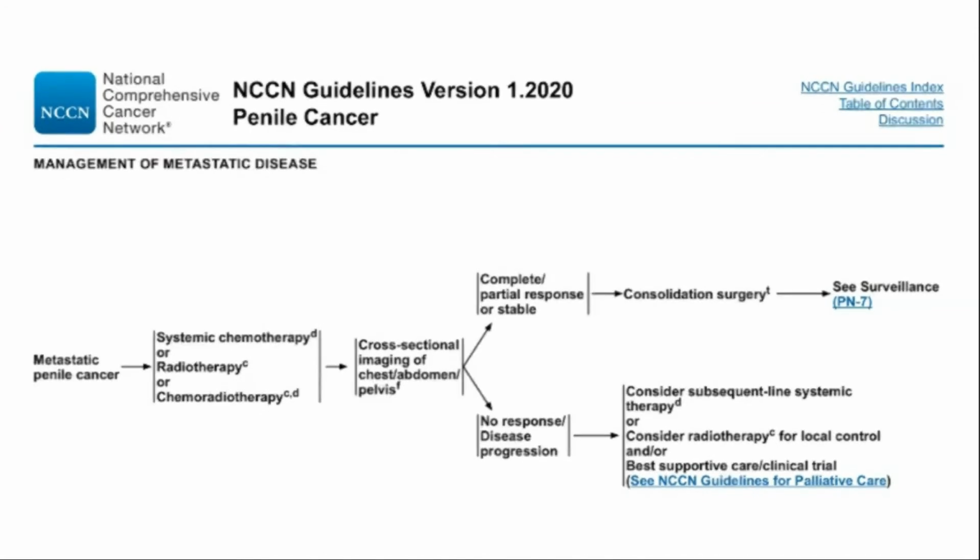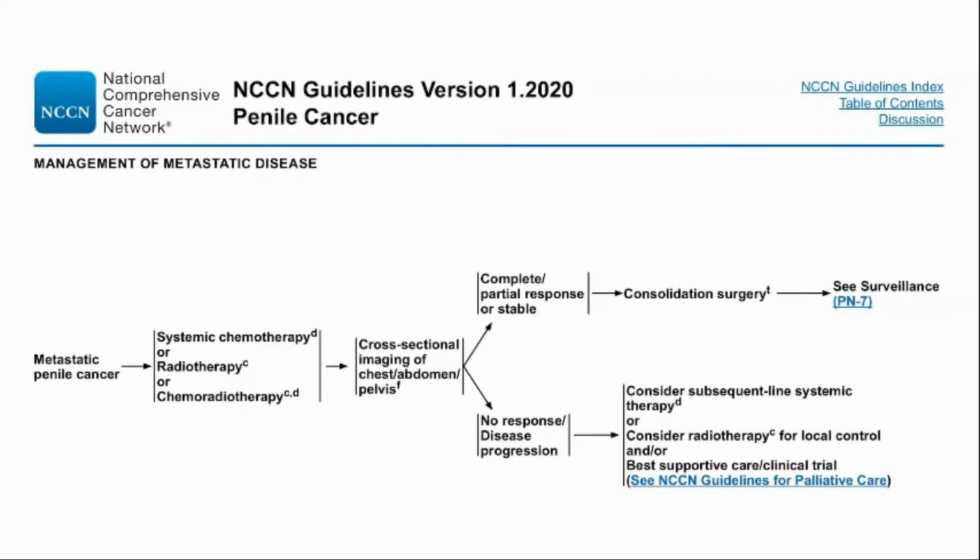The NCCN panel did not recommend regimens containing bleomycin because of high pulmonary-related toxicity. Patients with a proven objective response to systemic chemotherapy are amenable to consolidative inguinal lymph node dissection with curative potential or palliation.